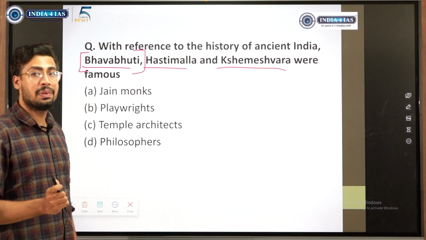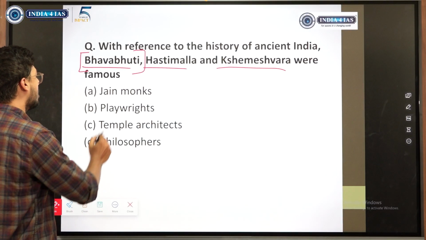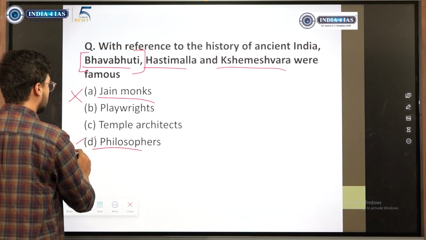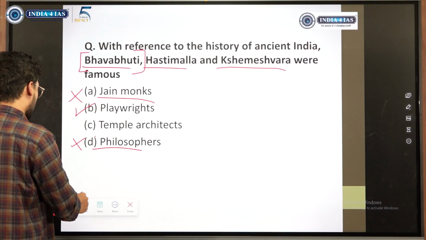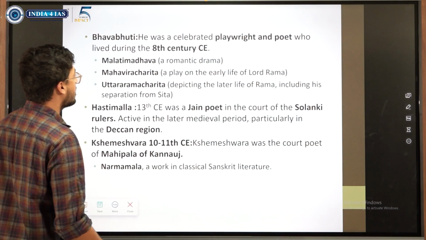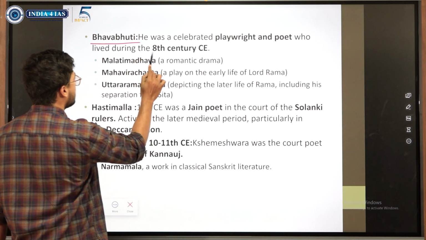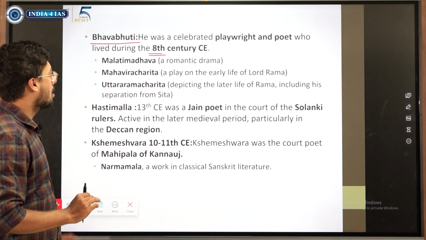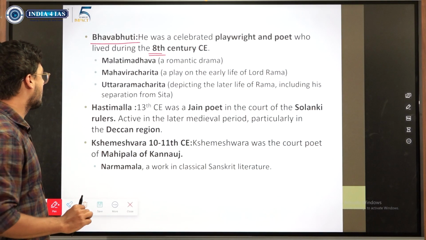Bhavabhuti was a poet and a playwright. He was not a Jain monk. He was not an architect or philosopher. He was a playwright and a poet. Bhavabhuti at least we should know. And when did this Bhavabhuti serve? 8th century. Exactly which ruler, there are no proper records, but Bhavabhuti is of the 8th century.